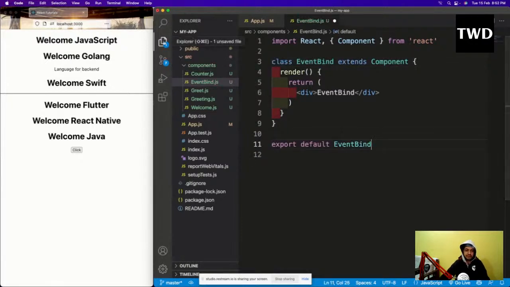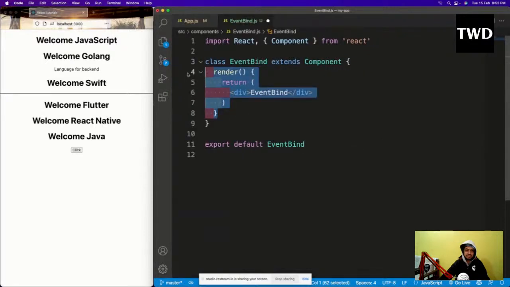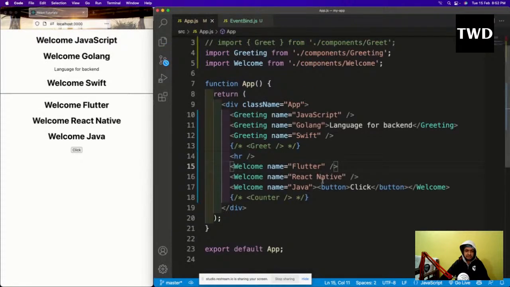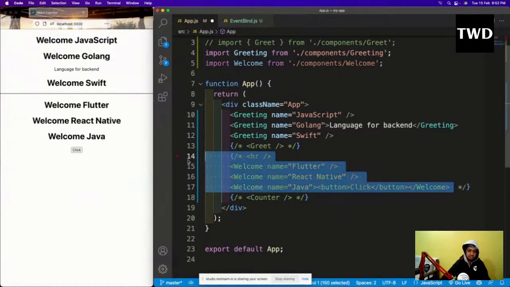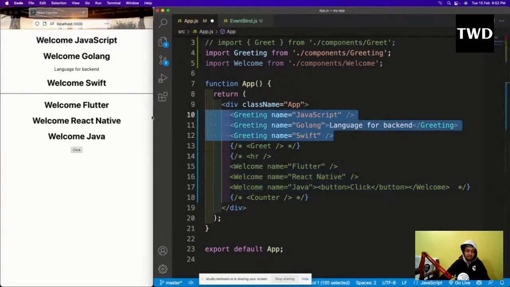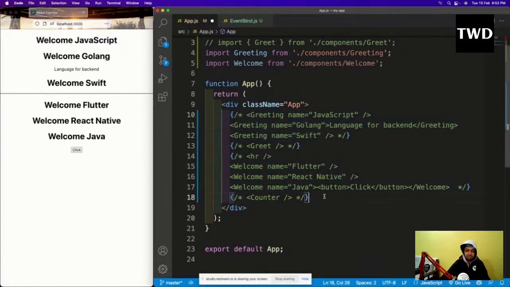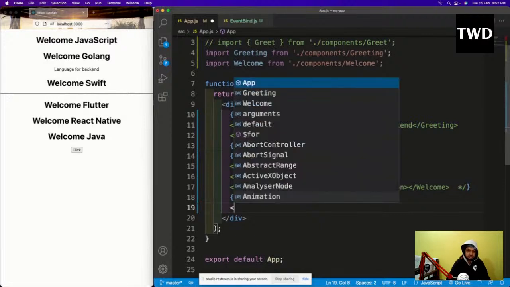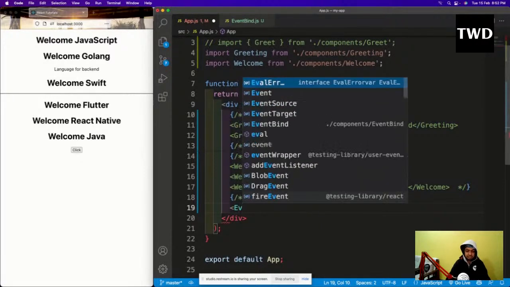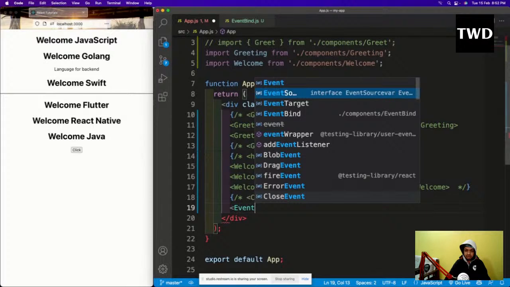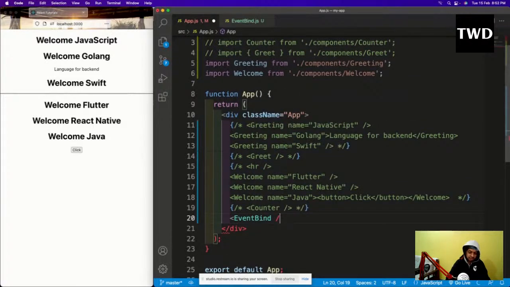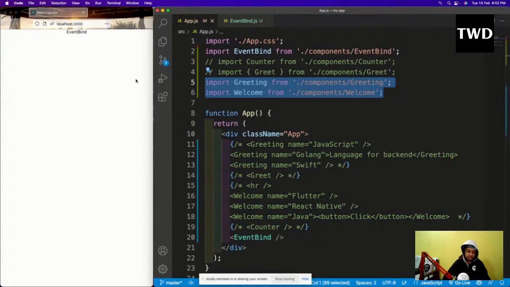So default EventBind is there. And then here we'll have a constructor. Now let me also save it, come here and comment this all out again. EventBind is here, imported it, showing it, and I don't want this all.